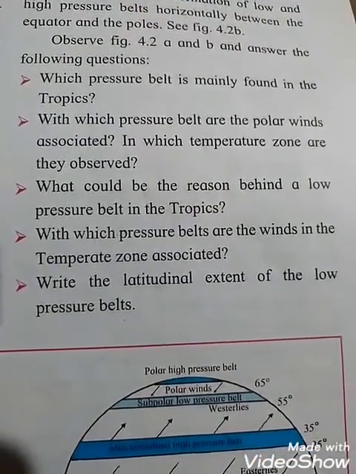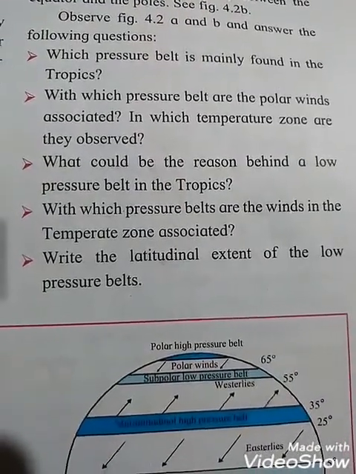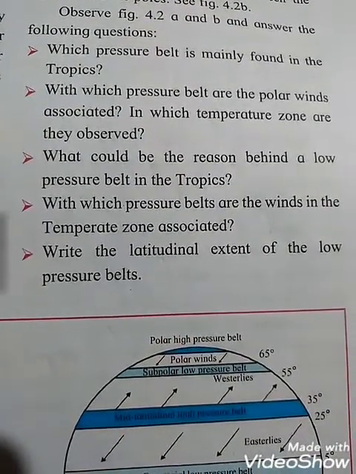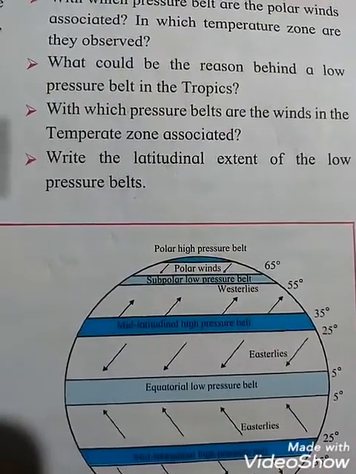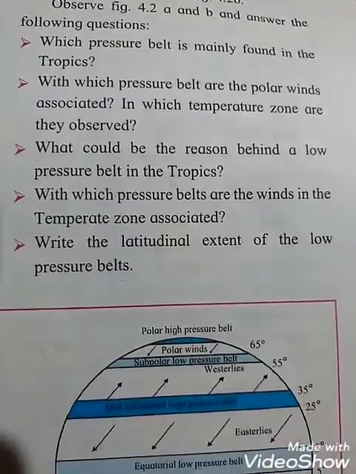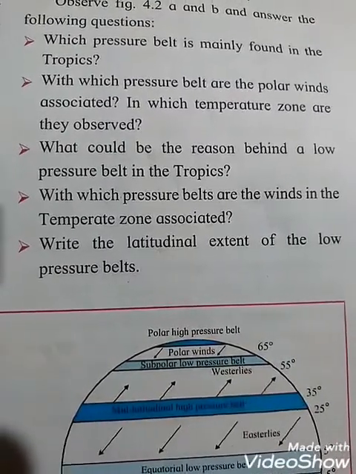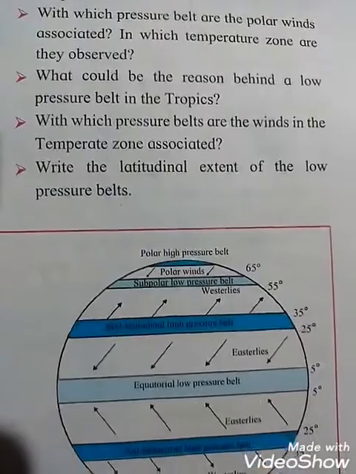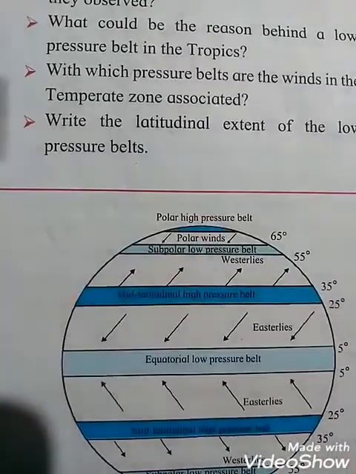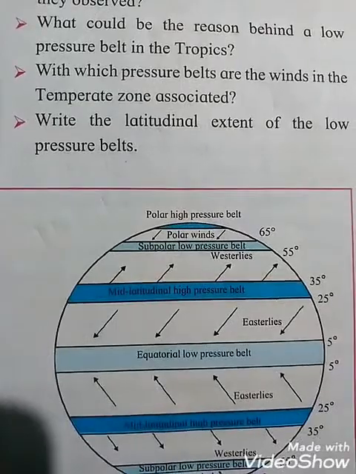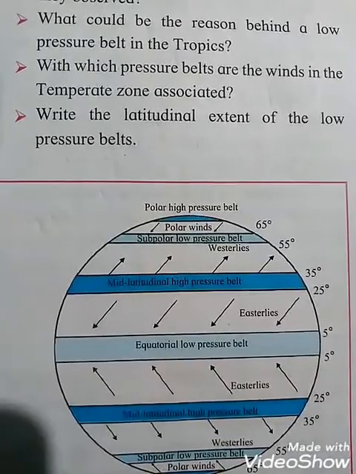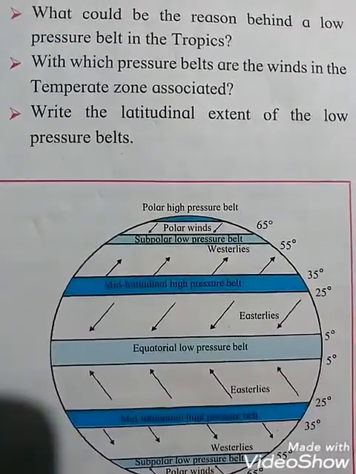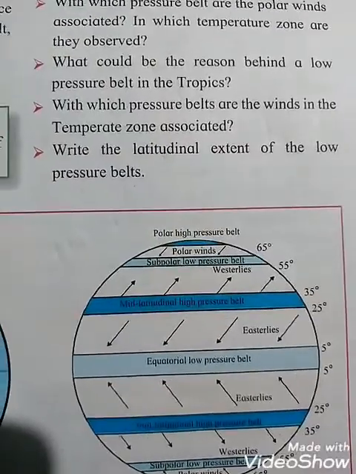Now next one is, with which pressure belts are the winds in the temperate zone associated? So see students, that is with the mid latitudinal high pressure belts. And last one is, write the latitudinal extents of the low pressure belts. So your answer will be: the latitudinal extent of the low pressure belt is between 0 degree and 5 degree parallel, and between 55 degree and 65 degree parallel in both the hemispheres.